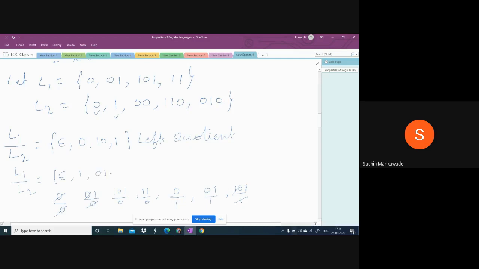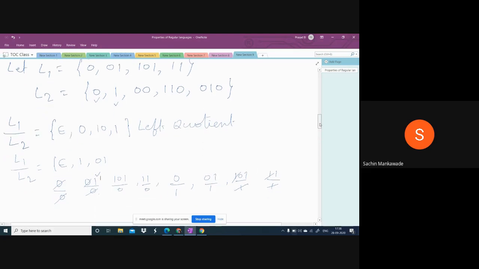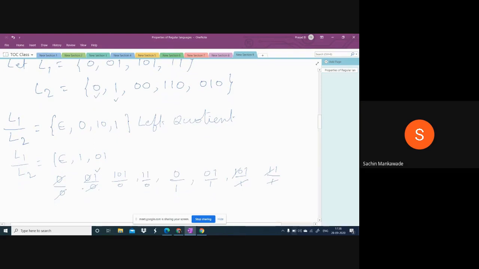So 10. Then 11 by 1, so this and this get cancelled. 1 will be left. So already we have 1 here. Okay, this one, next, leave it. Okay, this is done. Next one, 0 by 00. You cannot get anything because in the denominator 0 will be left. Okay, I'm doing here 0 by 00. Even though this is cancelled, here 0 will be left.